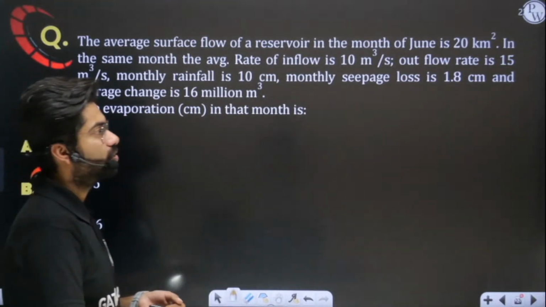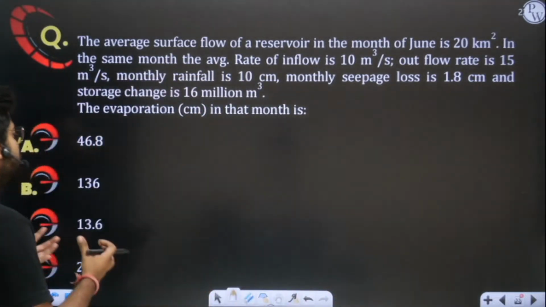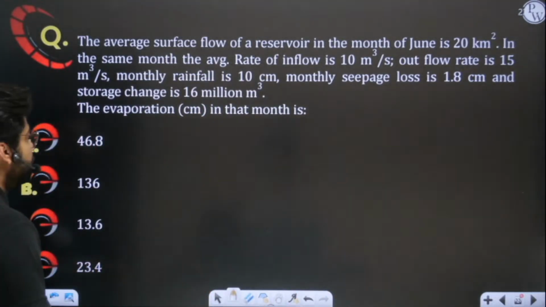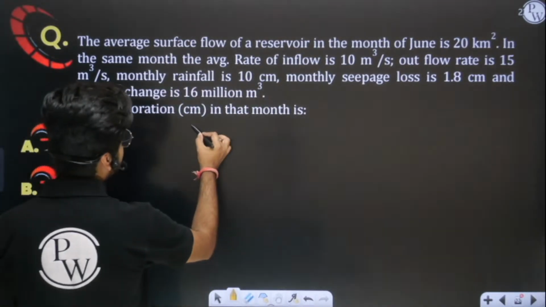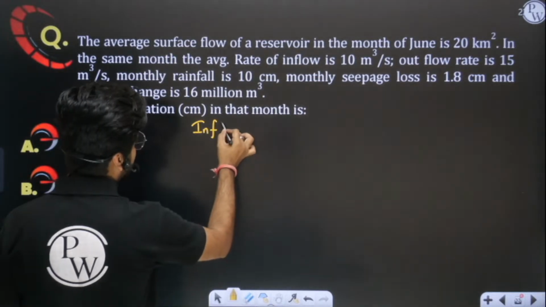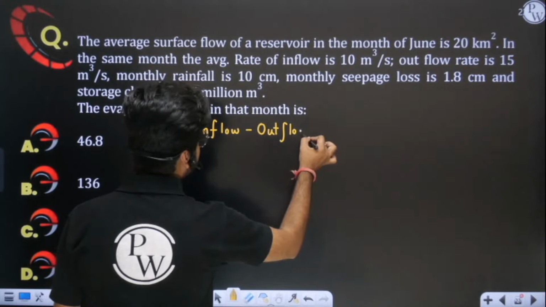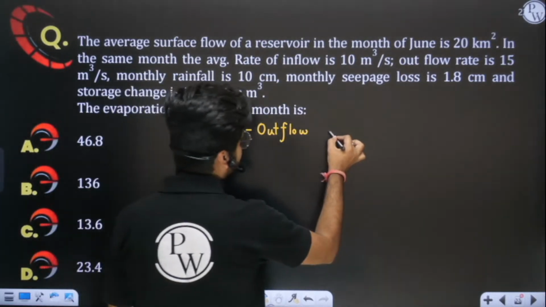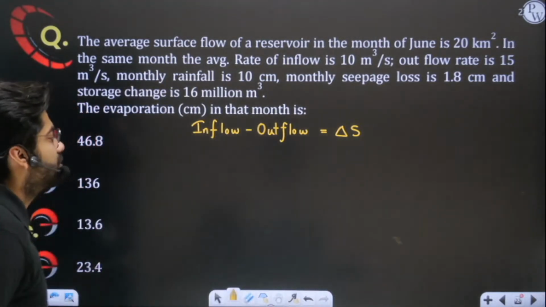So this is again a question of the basic water budget equation. Let me help you, and you also help me. With the help of the basic water budget equation, we have to solve it. So you all know that equation: inflow minus outflow equals delta S. Some things are given to you, and one thing we have to find out. So this is our water budget equation.